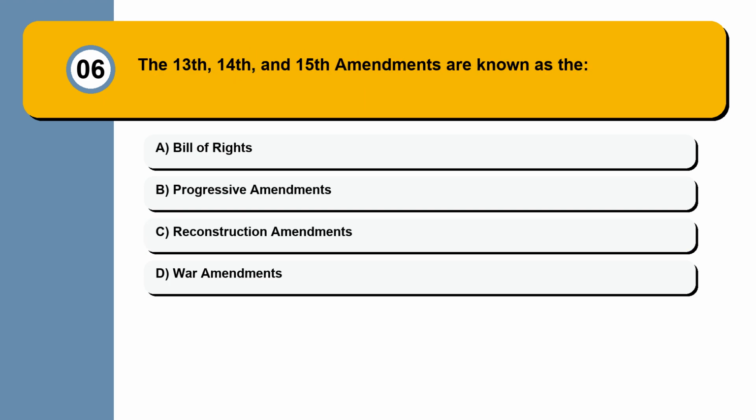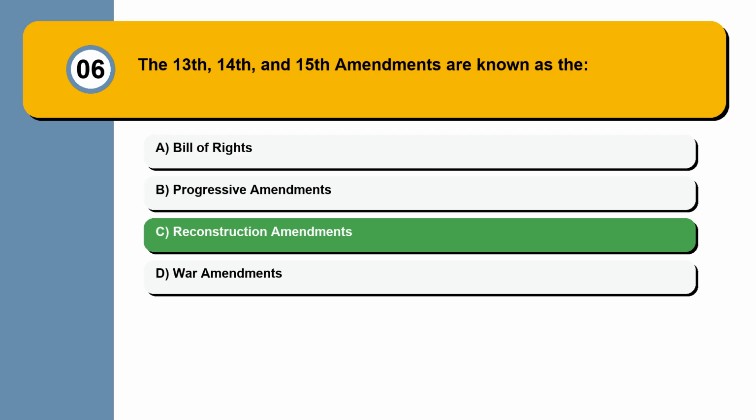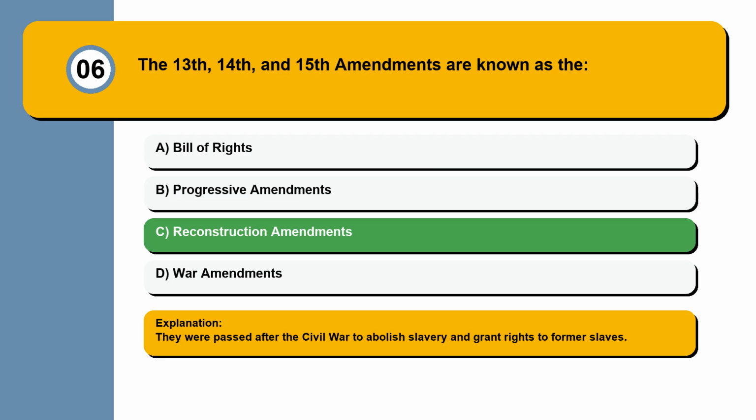Question 6. The 13th, 14th, and 15th Amendments are known as the Bill of Rights, Progressive Amendments, Reconstruction Amendments, War Amendments. They were passed after the Civil War to abolish slavery and grant rights to former slaves.